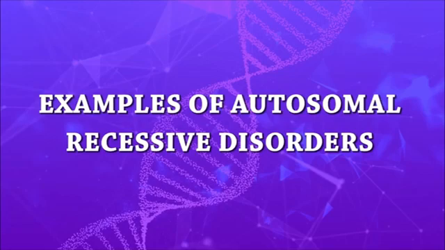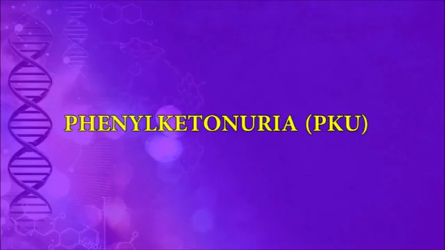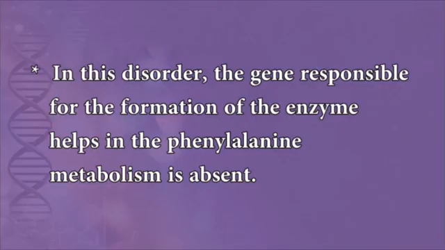Examples of autosomal recessive disorders. Phenylketonuria is also called PKU. PKU is an inherited inborn error of metabolism. The accumulation of the amino acid phenylalanine causes this disorder. In this disorder, the gene responsible for the formation of the enzyme that helps in phenylalanine metabolism is defective.